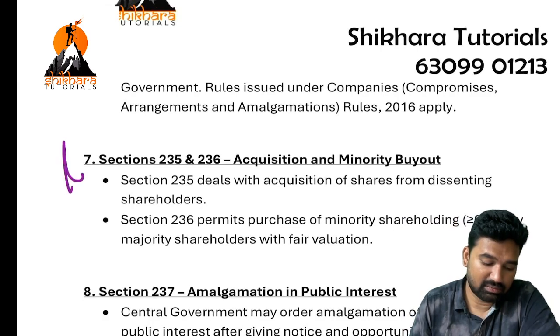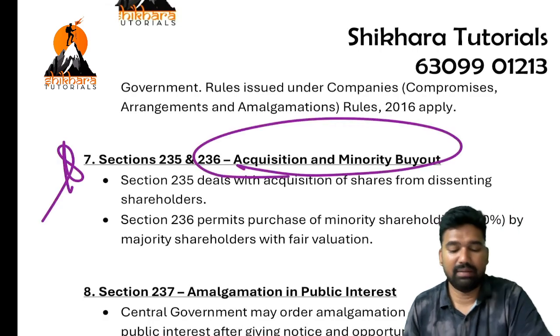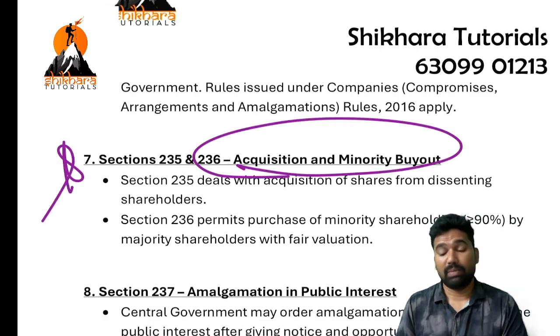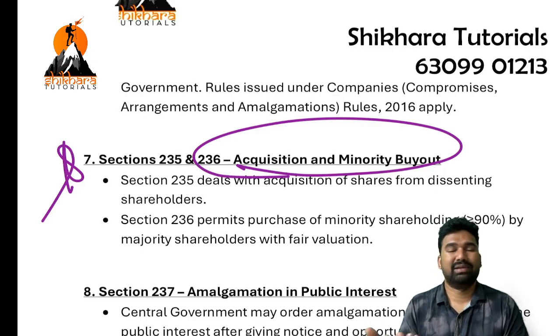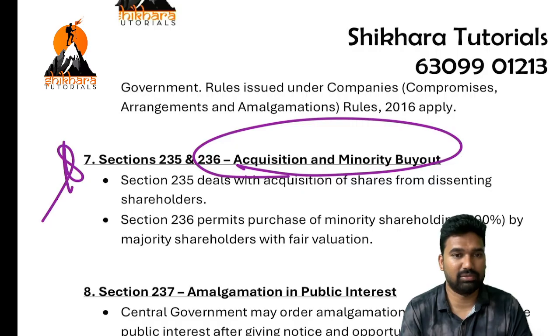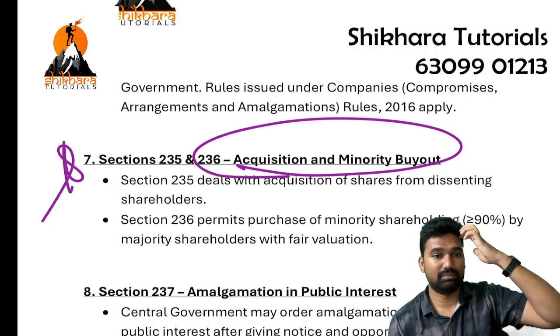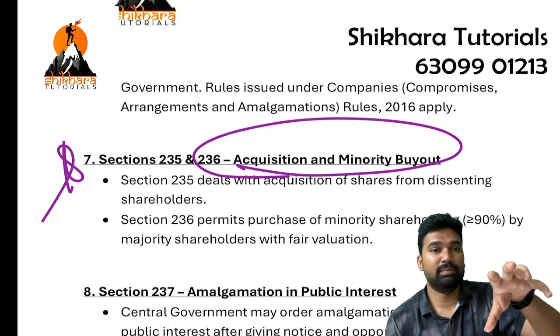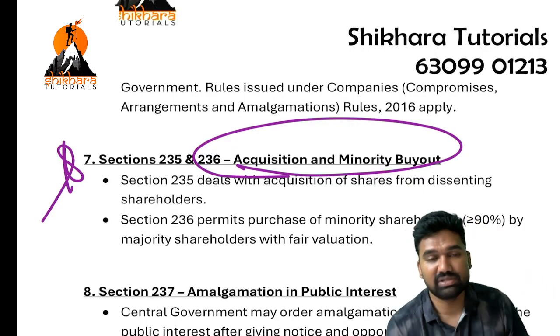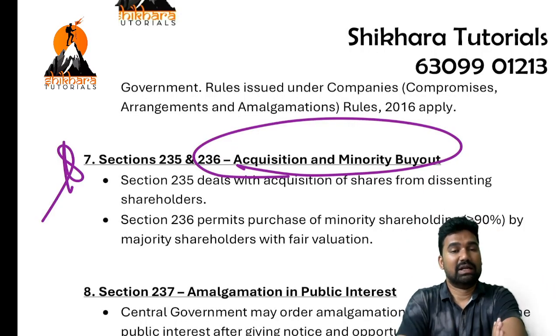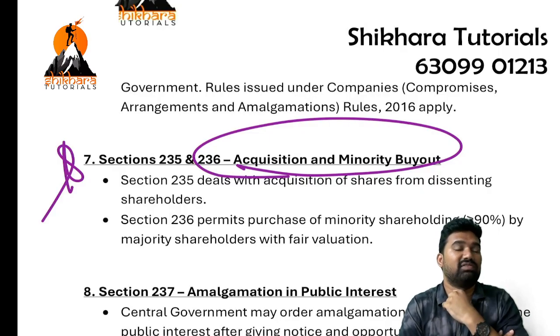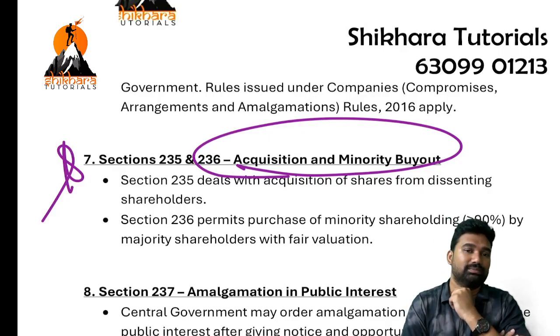This is the one important thing: acquisition and minority buyout. So minority buyout. In MCQs also he might ask about minority buyout. So minority buyout is nothing but majority people, that is people or group holding more than 90 percent of the shares, try to acquire the shares of the minority group.